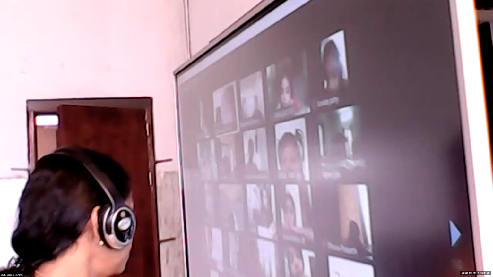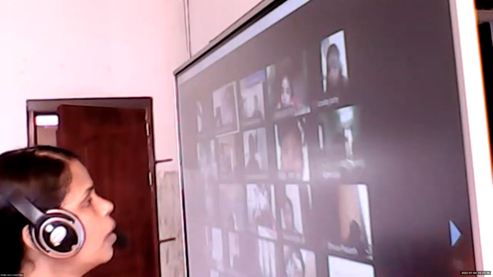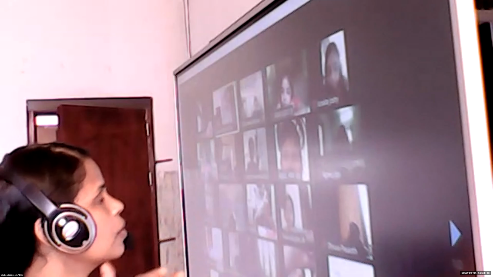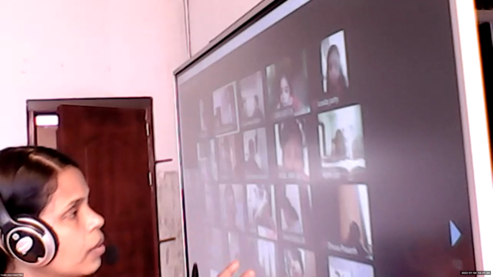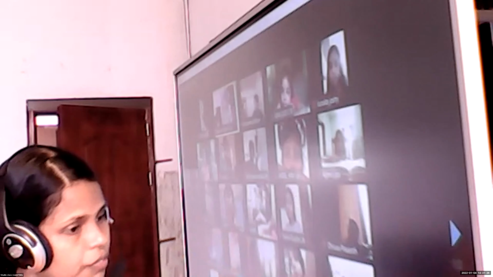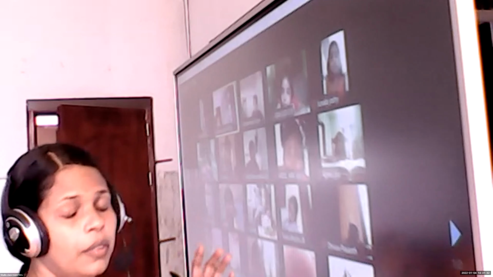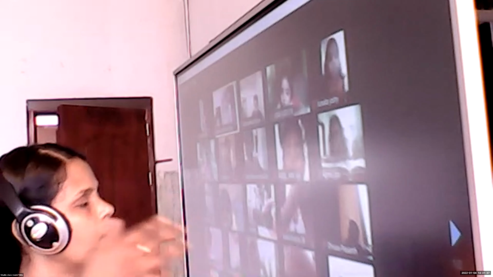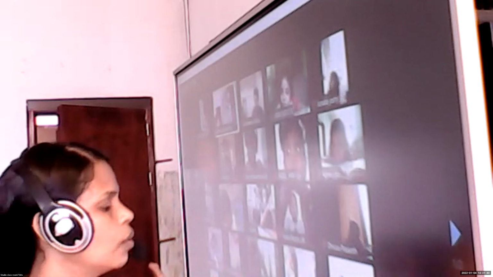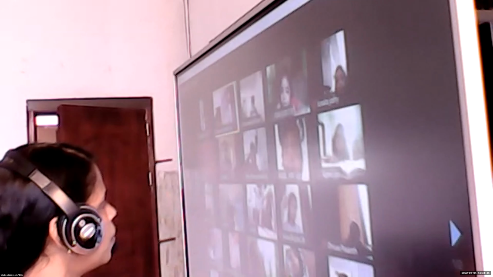Meter we can use when we are measuring the length of the classroom or the height of the building. If we want to find out the length of the notebook, textbook, ribbon or table, we use centimeter. And if you want to find out the distance between two cities or from school to your house, we use kilometer. Is it clear? These 6 things: 3 units and their short forms.